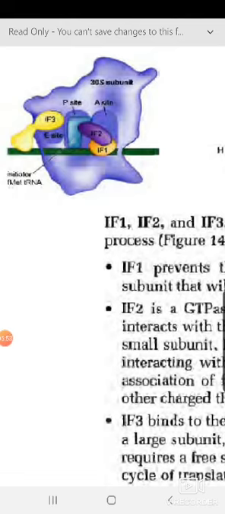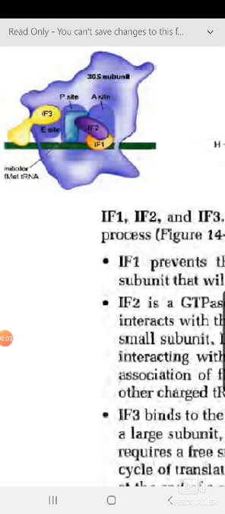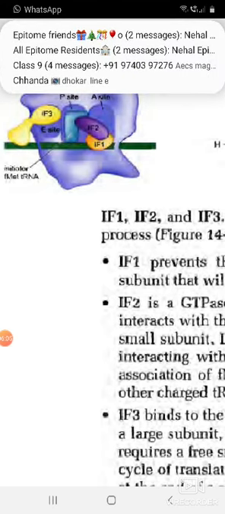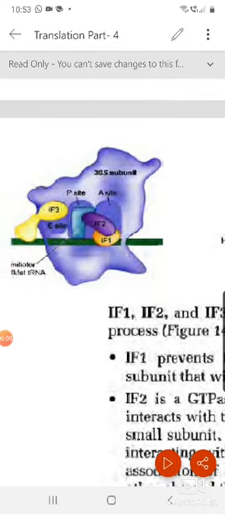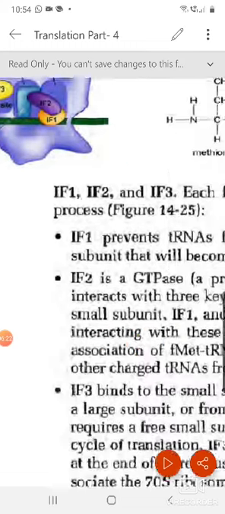The moment this IF3 comes and binds this region, the bigger subunit, the 50S, cannot come and bind to the 30S and cannot make a complete ribosome for prokaryotes. So IF3's binding site is at the E site. After binding of IF3, what is happening? The bigger subunit of the prokaryotic ribosome cannot come and bind to the smaller subunit.